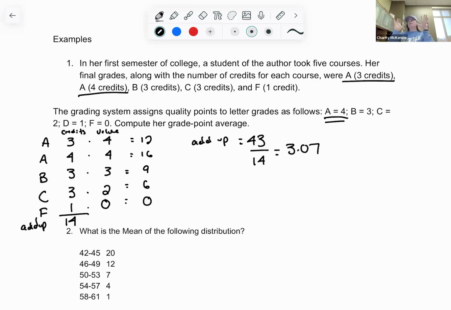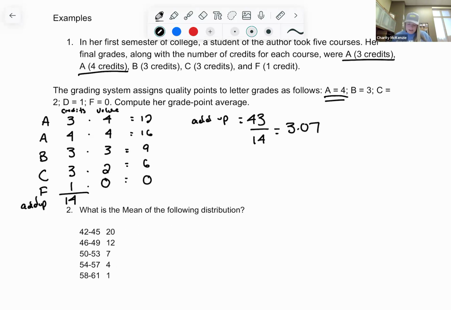So we're taking the total number of credits and multiplying each by the value, but then we have to divide it by the total number of credits. Because it's like the 43 represents the value towards all those credits added up. Okay, weighted means. Okay.